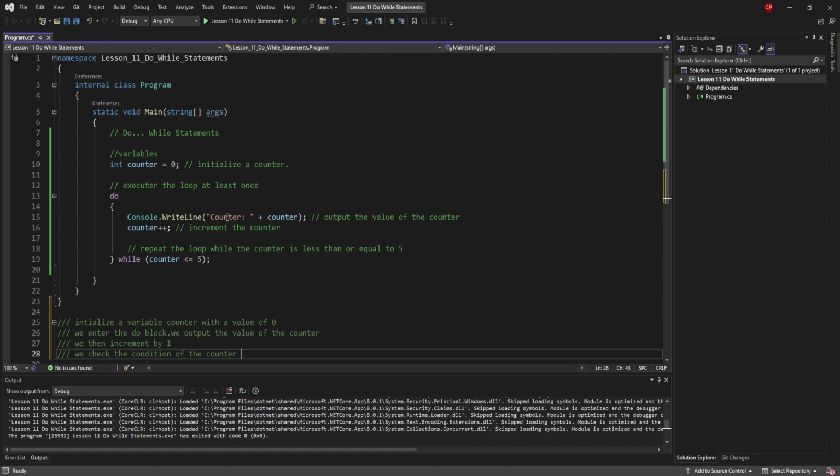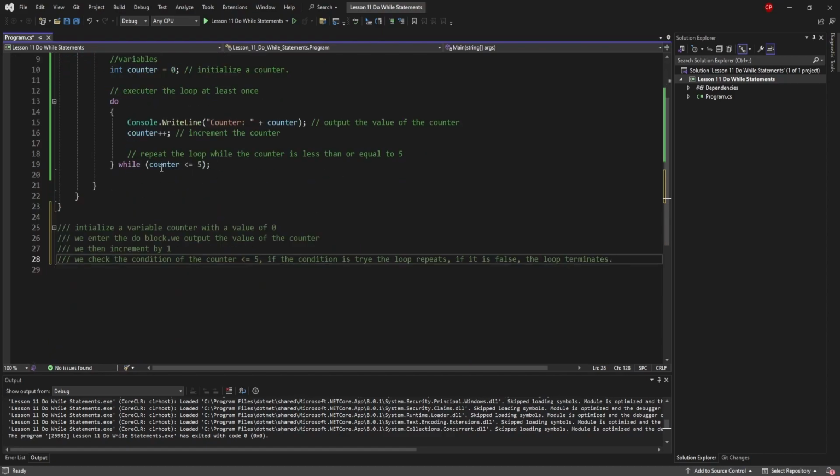We check to see if the counter is less than or equal to 5. If the condition is true, the loop repeats. If it is false, the loop terminates. So while the counter is less than or equal to 5, it repeats because the condition is true.